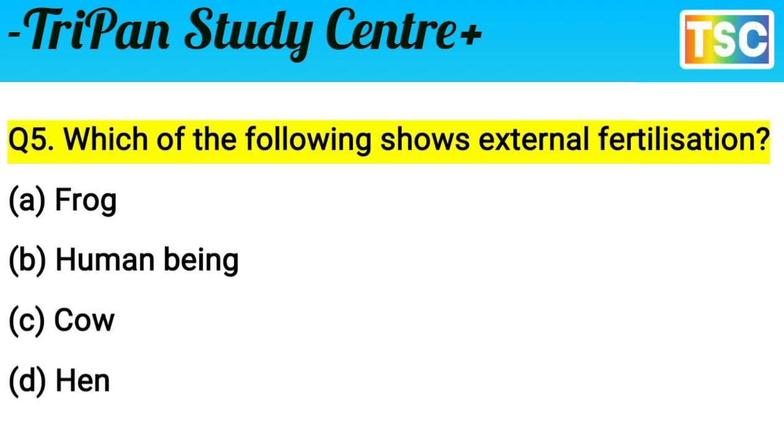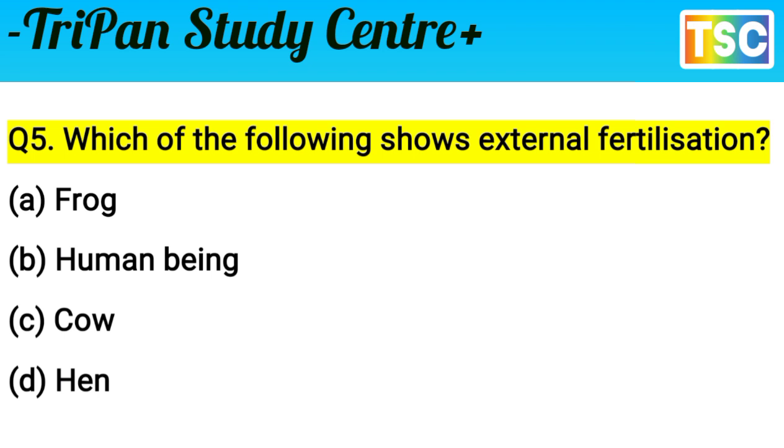Let's check the correct answer. Question is clear: which of the following shows external fertilization? In the hen, fertilization happens inside the body, and then the fertilized egg is laid. It means the hen is not external fertilization.